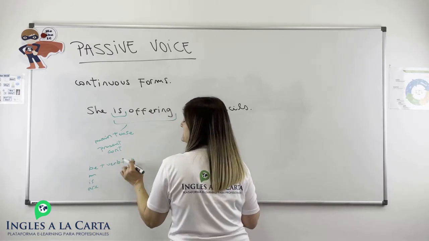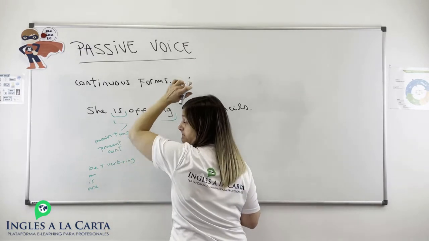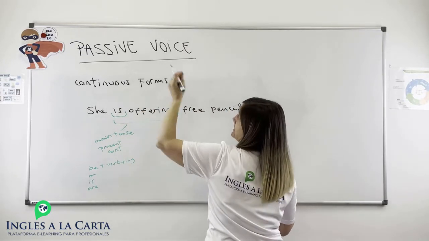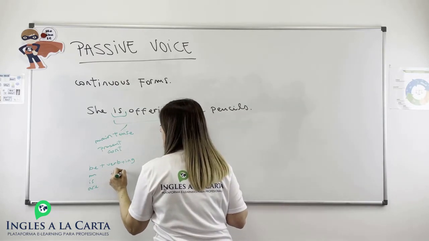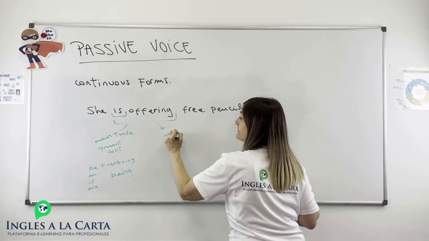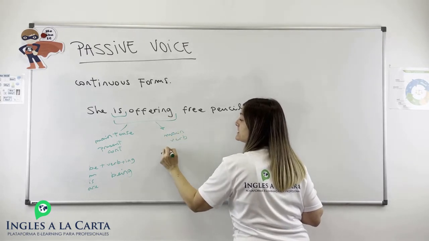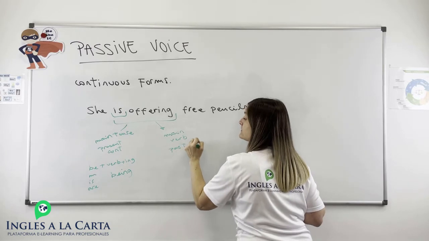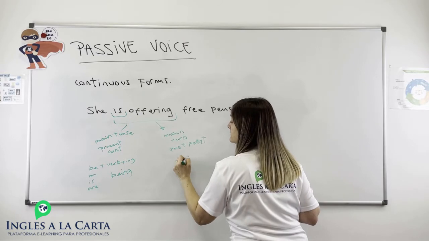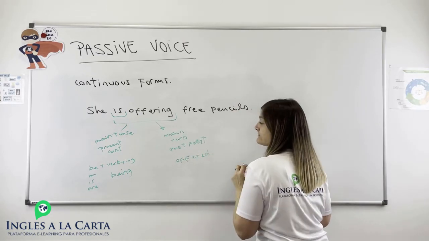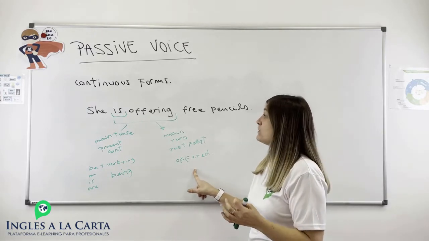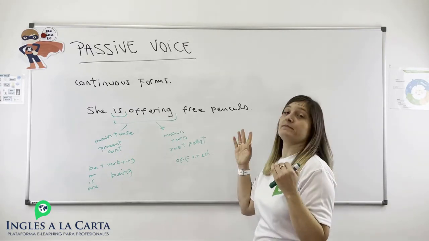And the verb plus ing is going to be the verb to be, because we are working with that verb in order to create the passive voice. So we have being. And now we have the main verb and the past participle. Past participle, it's offered. And with all this, we're going to create the new sentence.